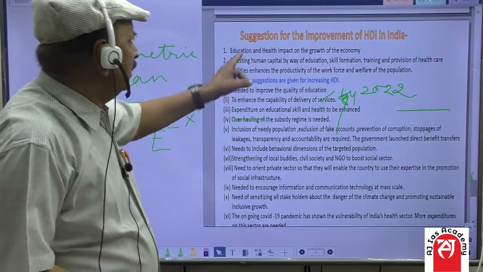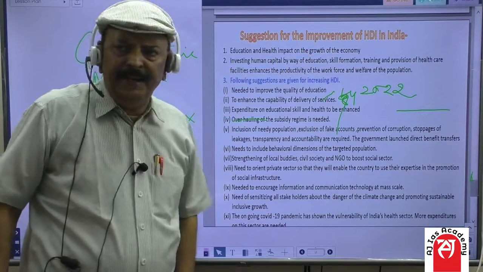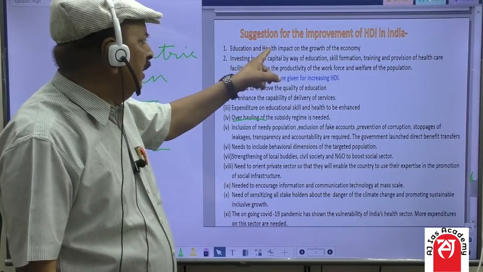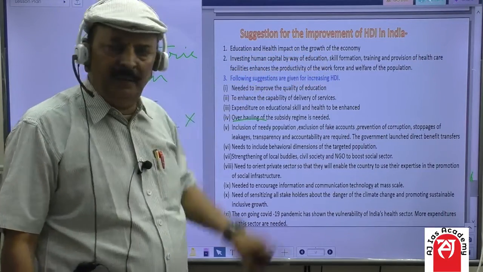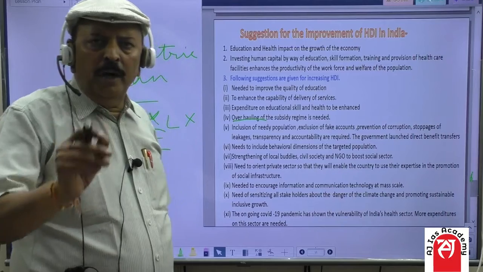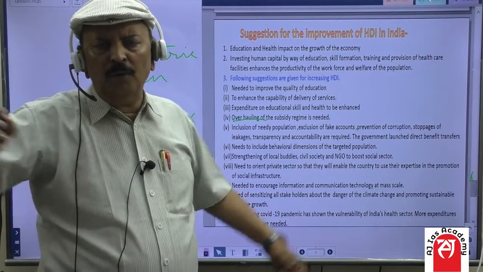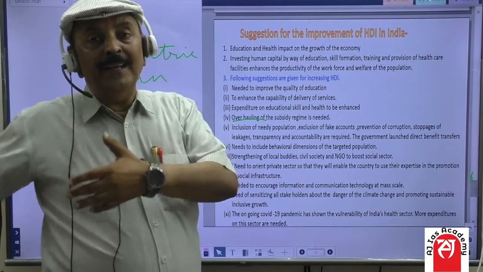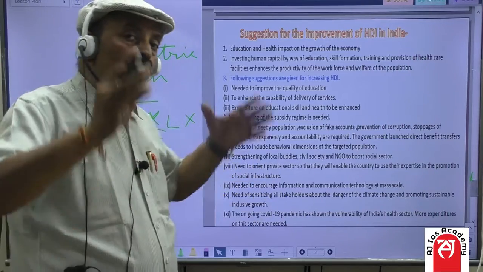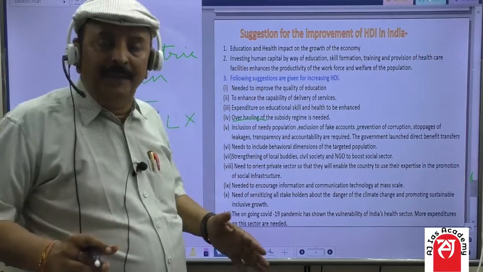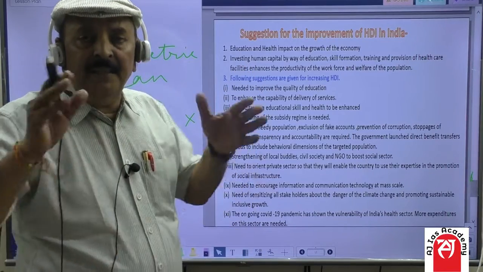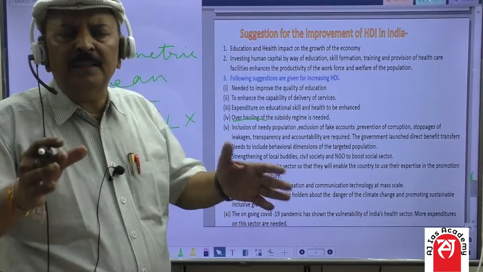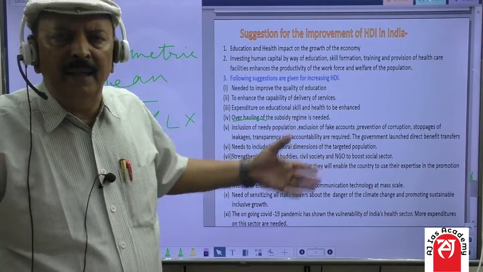I am switching over to the suggestions for improvement of SDI in India. What are the suggestions? Number one, education and health impact on the growth of economy. As you know, economy can be boosted not only by making infrastructure or other economic activities, but social infrastructure has to be strengthened by giving a boost to the social sector like education and health.